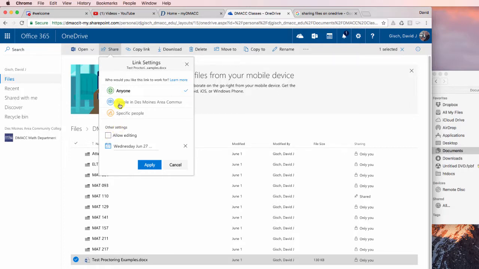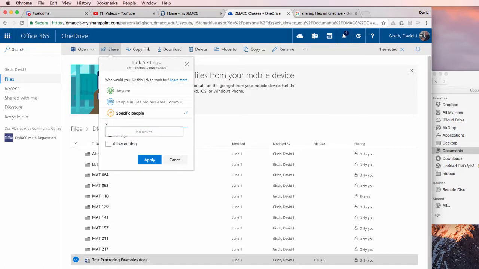All right. So for me, nine times out of ten, I don't want that. So what you could do is you could just click People in Des Moines Area Community College. Now, I'm unsure about this. I believe that just means anybody within the system, which would be students and faculty. But again, the only way they're going to get in here is if they get their hands on that link. So if that makes you a little wary because you're like, this is something sensitive, or perhaps something you don't want students to have, you could drill down a little further and say specific people.